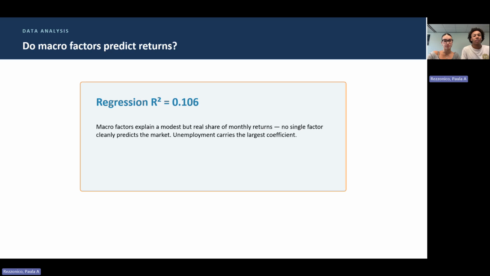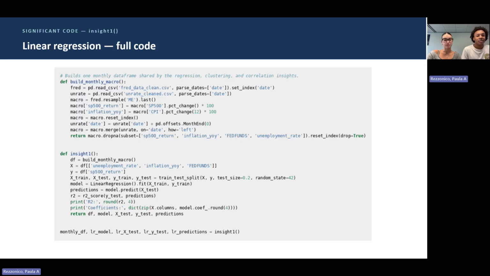Now, my side, the regression. I used unemployment, inflation, and the Fed funds rate to predict monthly S&P returns. The R squared comes out around 0.106, modest, which is a real finding. No simple set of macro factors cleanly predicts the market month to month. Unemployment carries the largest coefficient. And here's the code. I called the same shared data frame Paula built, set my features and target, did an 80 to 20 train test split, fit a linear regression, and scored it with R squared on the held out test set.